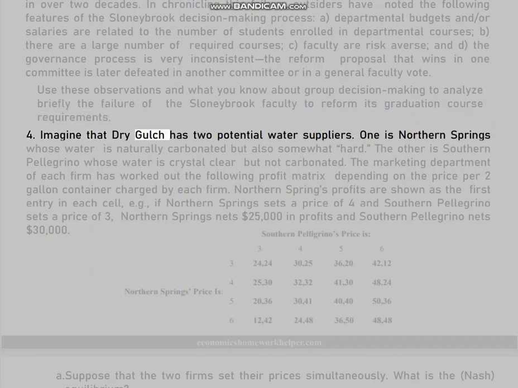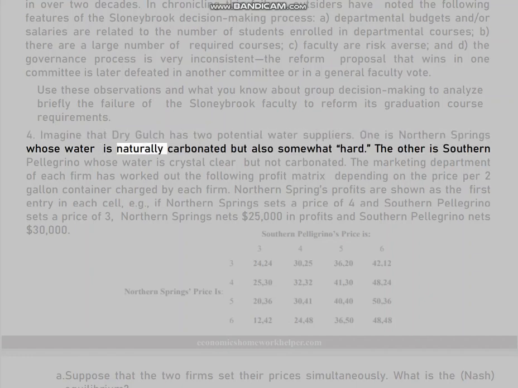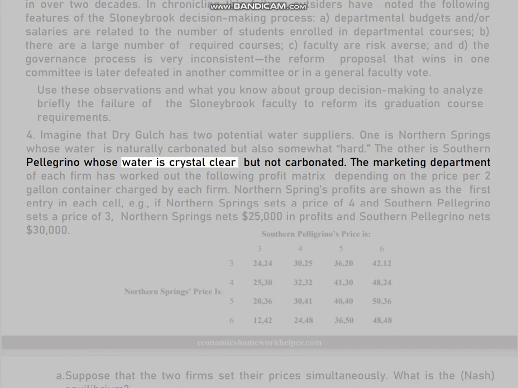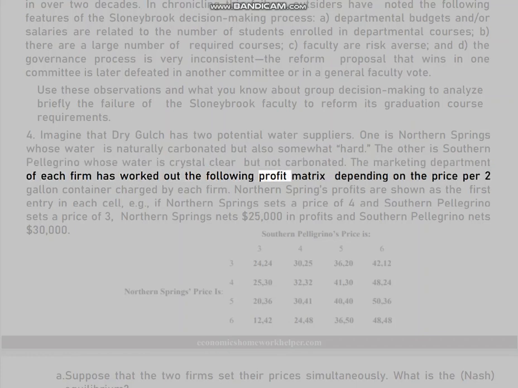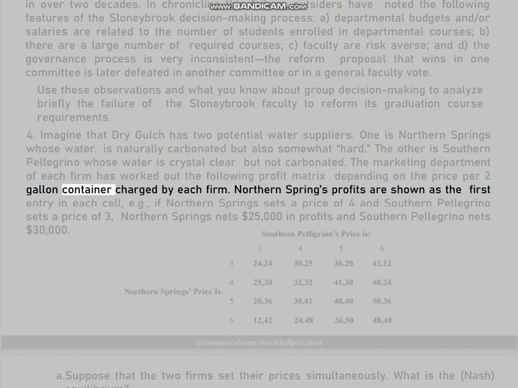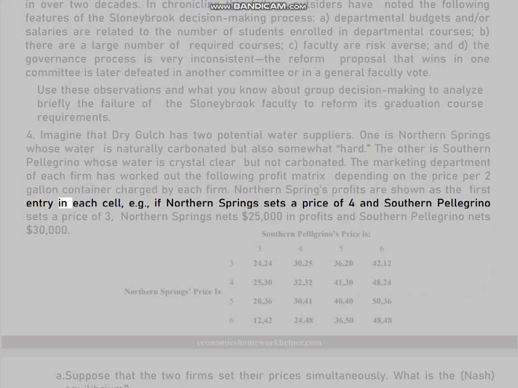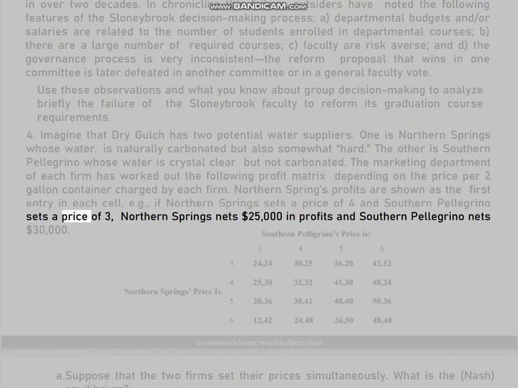4. Imagine that Dry Gulch has two potential water suppliers. One is Northern Springs, whose water is naturally carbonated but also somewhat hard. The other is Southern Pellegrino, whose water is crystal clear but not carbonated. The marketing department of each firm has worked out the following profit matrix depending on the price per 2-gallon container charged by each firm. Northern Springs profits are shown as the first entry in each cell. For example, if Northern Springs sets a price of 4 and Southern Pellegrino sets a price of 3, Northern Springs nets $25,000 in profits and Southern Pellegrino nets $30,000.